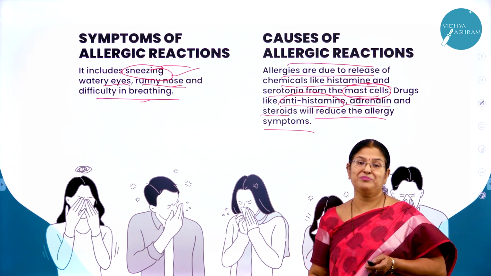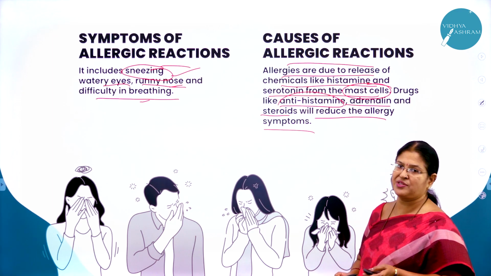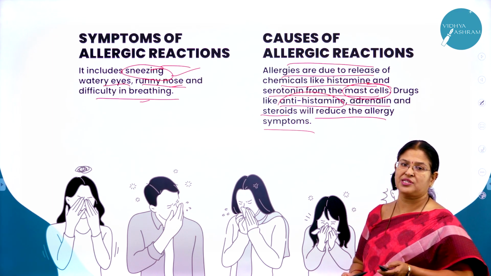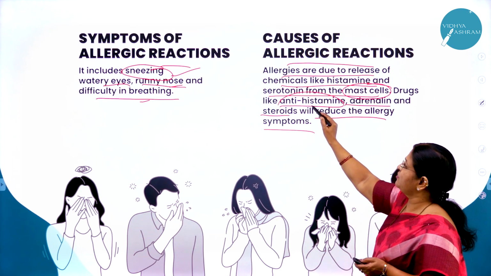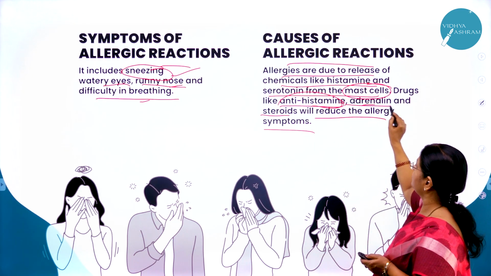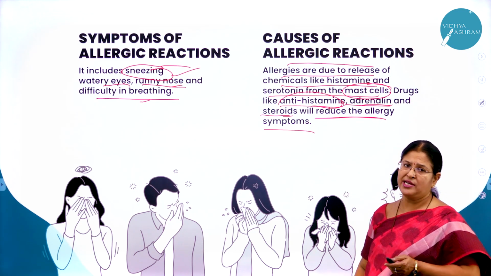So for every problem there is a solution. In our daily life we might come across allergic reactions due to certain allergens, but there is always a medication for it: you take an antihistamine, or adrenaline hormones or steroids, which reduce the allergy symptoms.